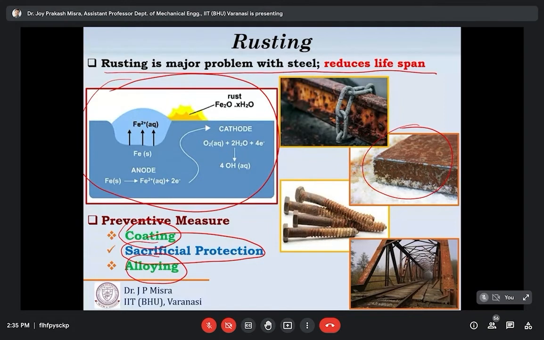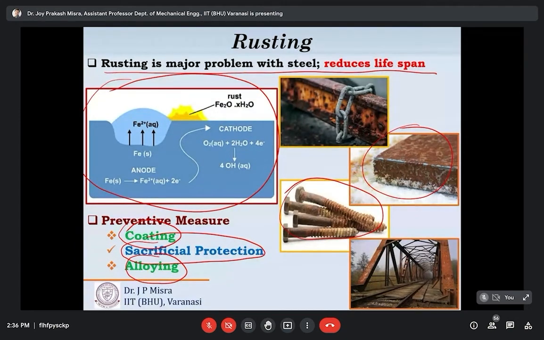So the gist of this slide is that low alloy steels do not have very good corrosion resistance, and therefore if we use a low alloy steel component in open air or in the environment, it will come in contact with water and oxygen or moisture during the actual application, and as a result rusting may occur. That will reduce the service life of that component.